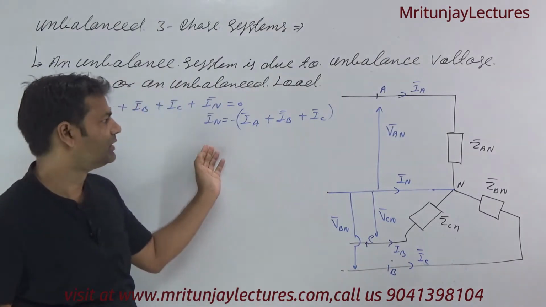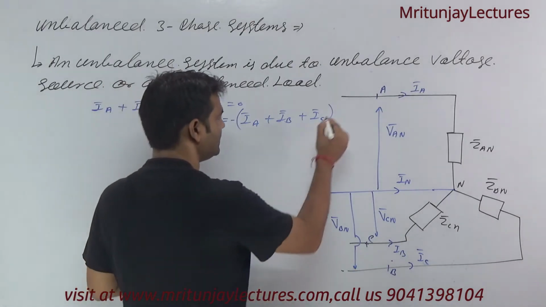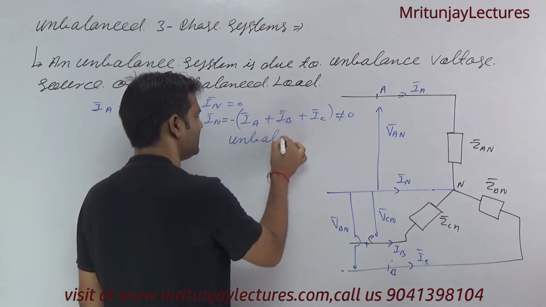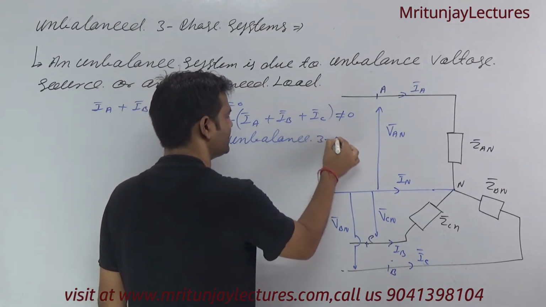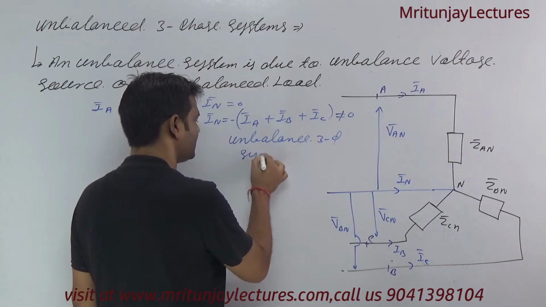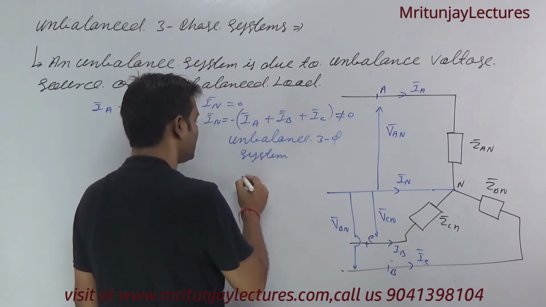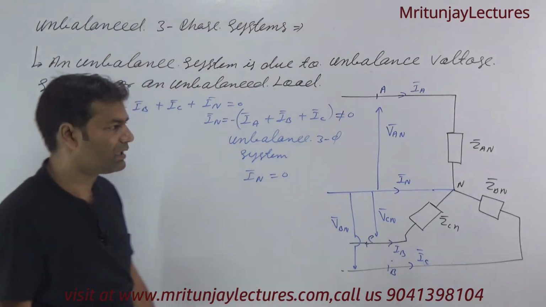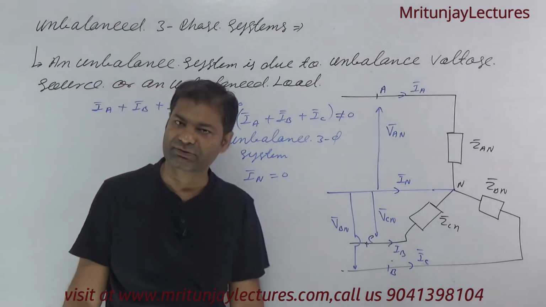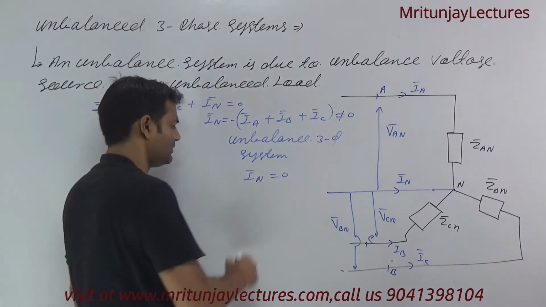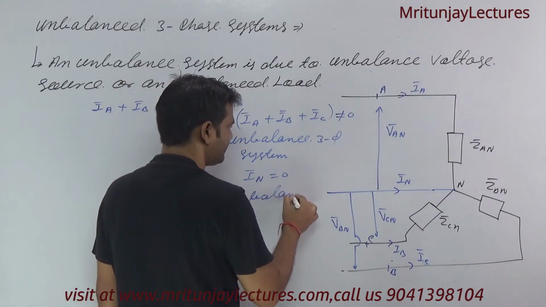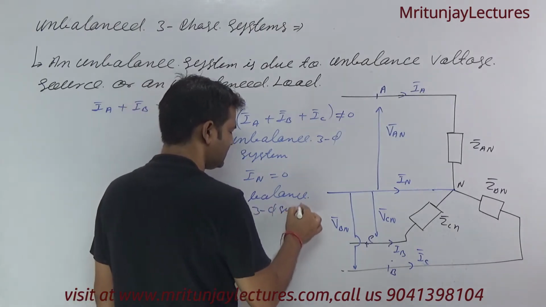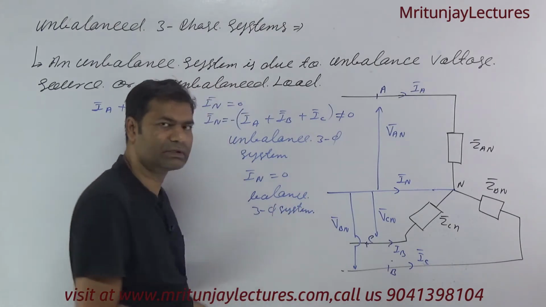If this value is not 0, that is an unbalanced three-phase system. Clear or not? If IN is equal to 0, suppose that IA plus IB plus IC is 0, then that is a balanced three-phase system. Okay or not?